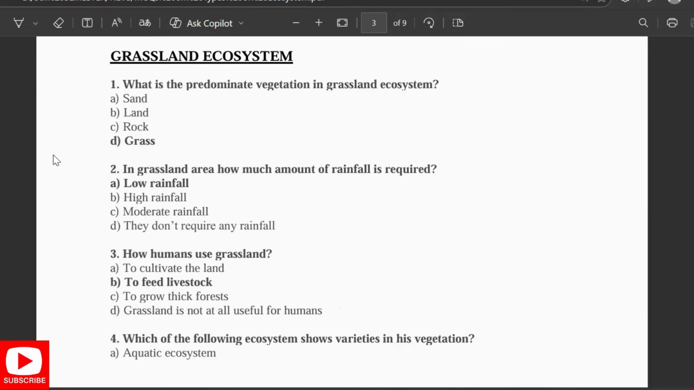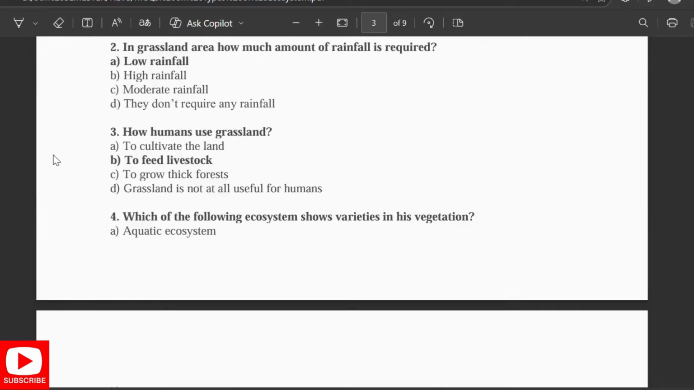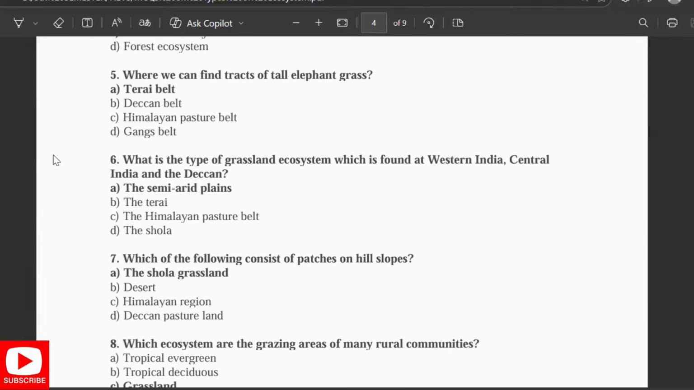In the grassland ecosystem, what is the predominant vegetation? It is grass. In grassland area, how much rainfall is required? Low rainfall. How do humans use grassland? To feed livestock. Which of the following ecosystems shows varieties in vegetation? Grassland ecosystem. Where do we find the tracts of tall elephant grass? In the terai belt. What is the type of grassland ecosystem which is found in Western India, Central India, and the Deccan region?